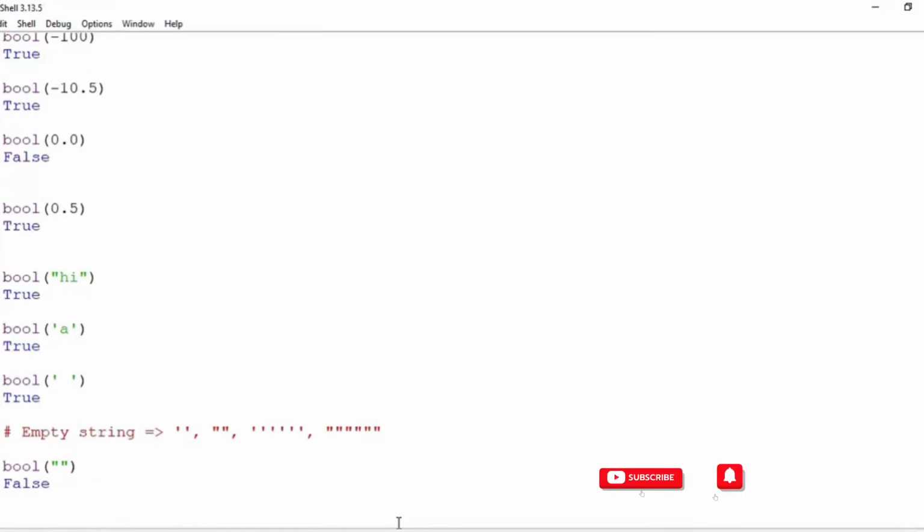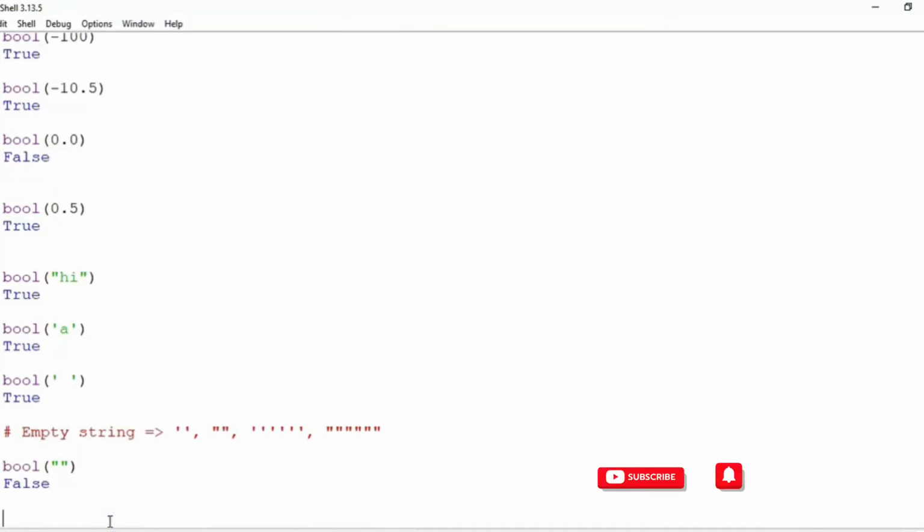Okay, so what did we learn? 0.0 float, 0 integer, empty string. If we try to convert these three values into a Boolean, we get a false. Any other value apart from this will get a true. Negative numbers, positive numbers, both float and integer, any character, any sentence, any word, even spaces and special characters, if we try to convert them into Boolean or typecast them into Boolean, we'll get a true.